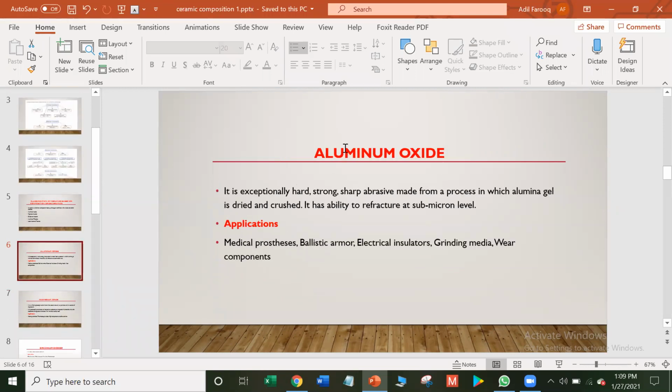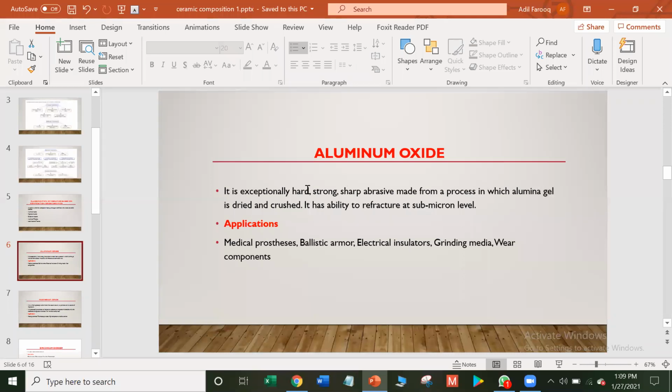What is aluminium oxide, and what are its role and application? It is an exceptionally hard, strong, sharp abrasive made from a process in which aluminium gel is dried and crushed. It has the ability to refracture at submicron level. Here, the word abrasive means a substance or material capable of polishing or cleaning a hard surface by rubbing. Aluminium gel means when a hydrogen catalyst is combined with a large quantity of water, then gel is formed.